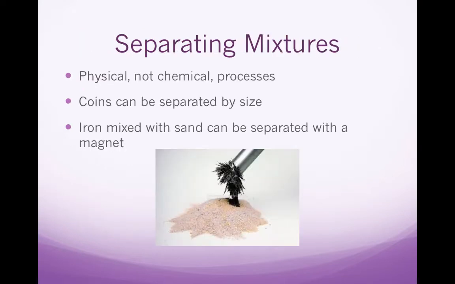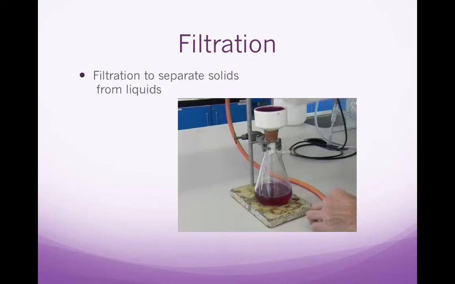Let's talk about separating mixtures. We talked about how in compounds you can separate compounds into their elements using a chemical process, but for mixtures we use physical, not chemical processes. So for example, coins can be separated by size, or iron mixed with sand can be separated with a magnet. Here's some other examples of types of separation.